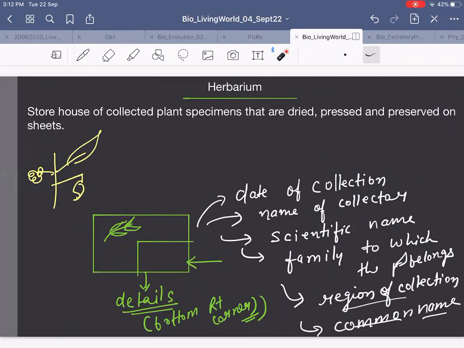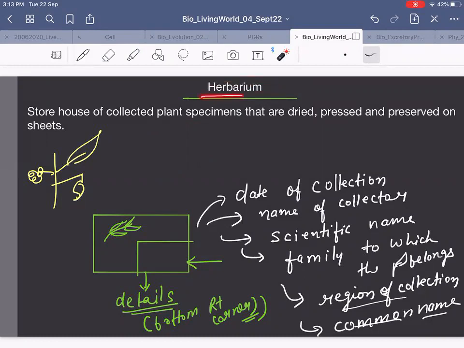So if you want to learn about something which was there in the past, and you cannot go to your past, what is the solution? Taxonomical aid is the solution. You will go to herbarium, museum, botanical garden, zoo, and there you will learn about them, right? So among all taxonomical aids, the first one which we are learning is herbarium.